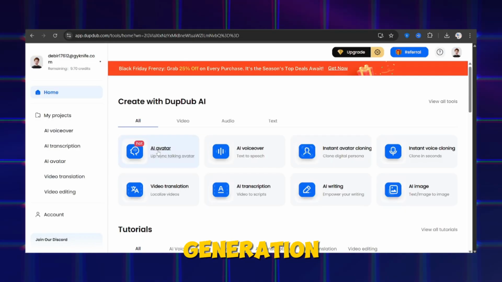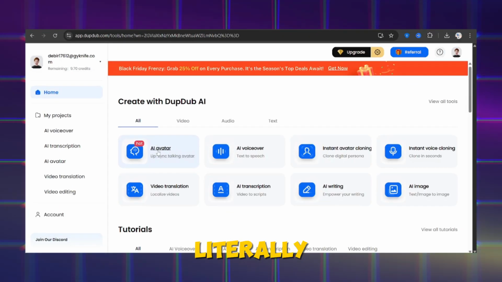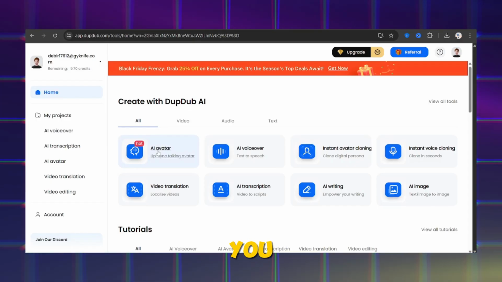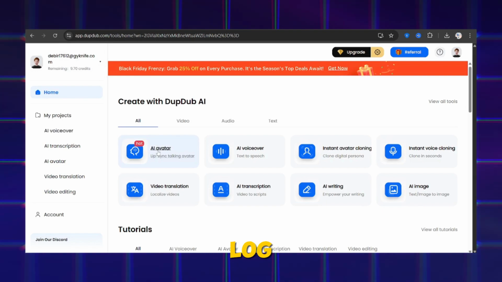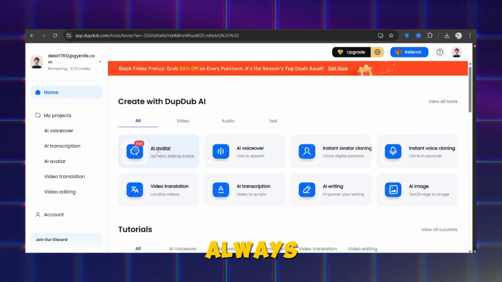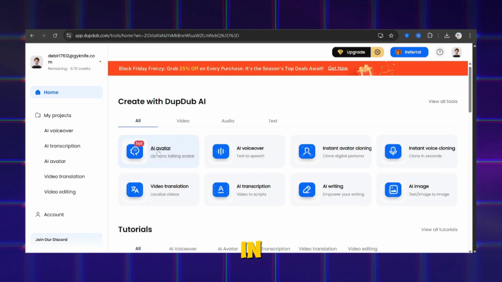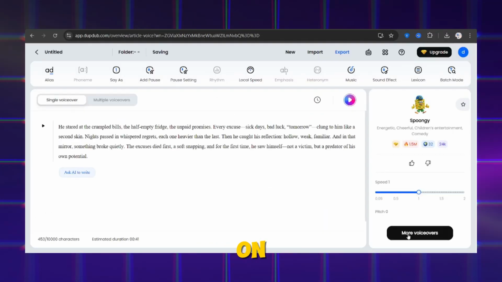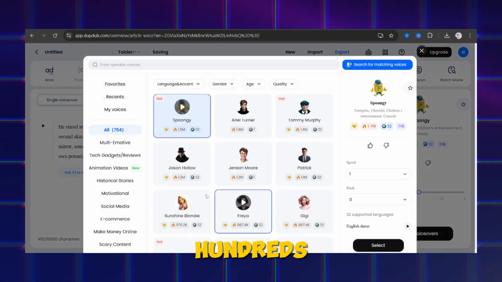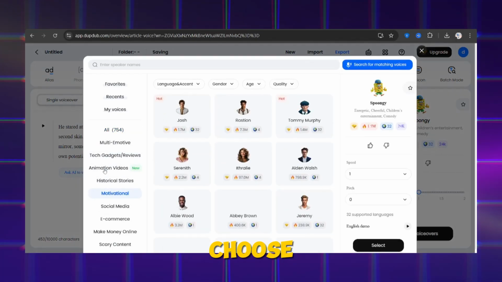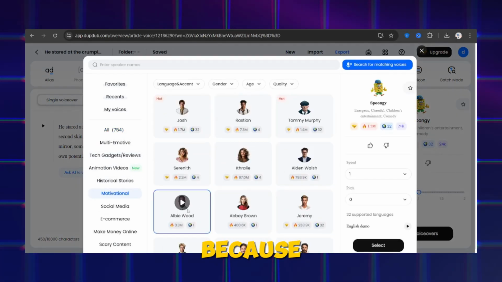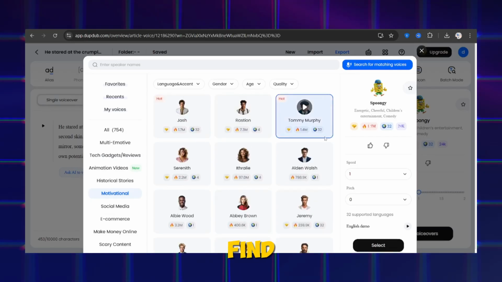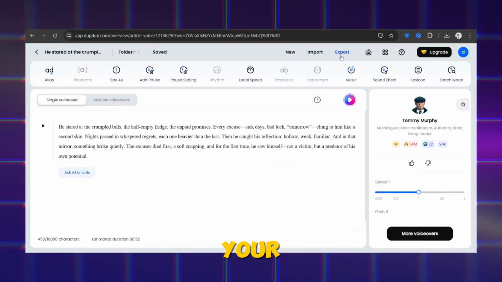For voice generation, I'm using a tool because it literally gives you every type of voice you can imagine, and you can use them however you want. Just open it, log in with a temporary email so you always get new credits, and after logging in, click on AI Voice. Upload your script, click on More Voices, and you'll see hundreds of options. I personally choose one from the motivational category because these are the voices that make videos go viral like crazy. Once you find your perfect voice, just click Generate, and your audio will be ready.